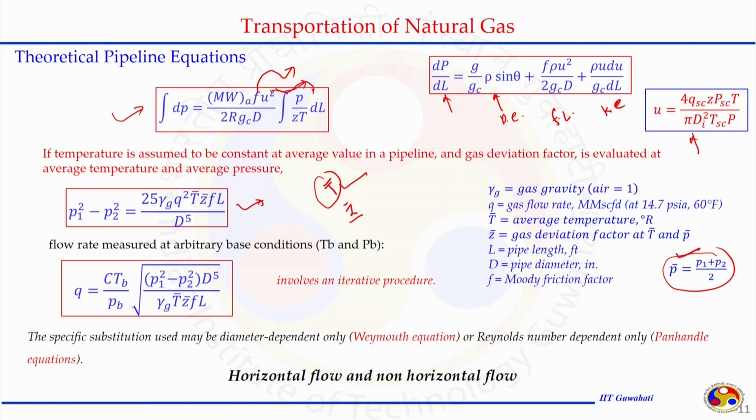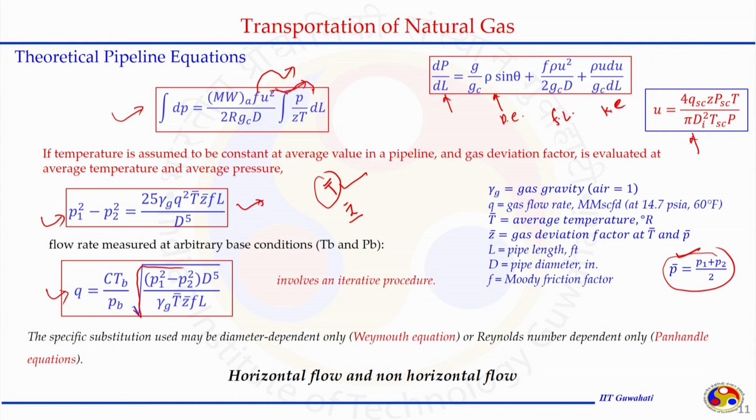When we integrate this, after separating the pressure term on the left hand side and the others on the right hand side, we get this expression. If we rearrange the terms, we get it in terms of Q, where inside the root we have P1 square minus P2 square times d to the power 5.